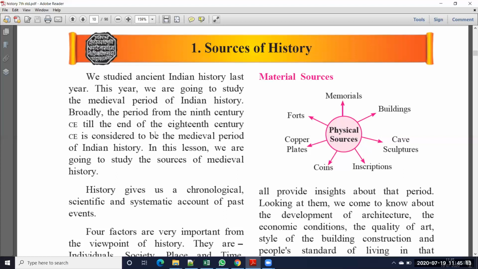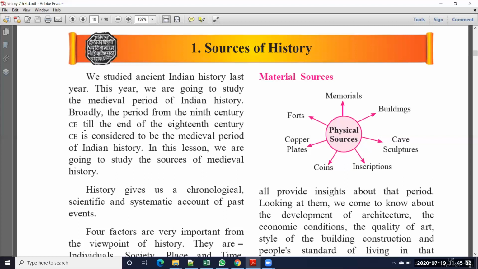Here CE means Common Era, also called the Christian era. You already know about the common era and Christian era. The period after Jesus is called the common era or Christian era.